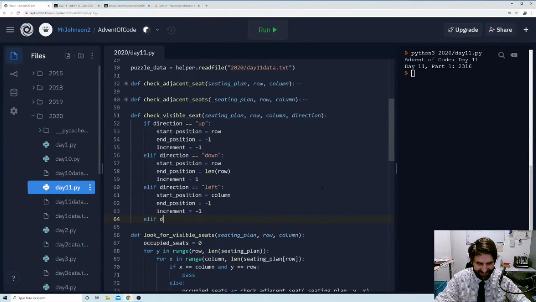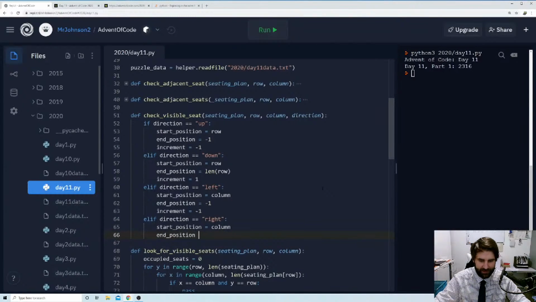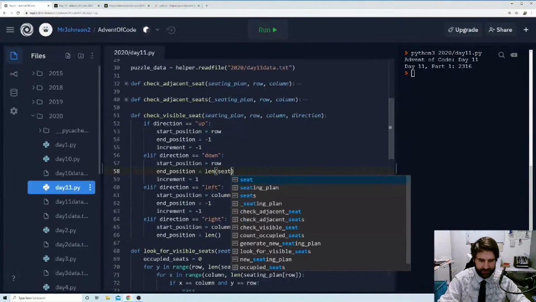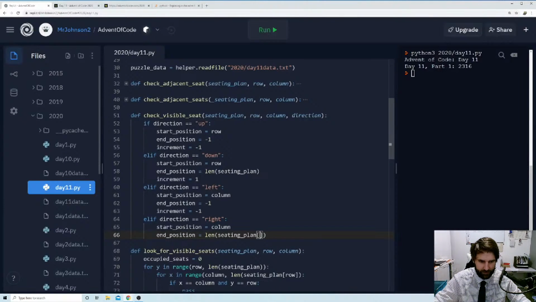Well, if our direction is right, then what we're going to do is we're going to say our start position is equal to column. We're going to say our end position equals the length of, and I don't want to say row, I want to say seating plan row, so however long that is. So we're going to start there, and our increment there is going to be 1.